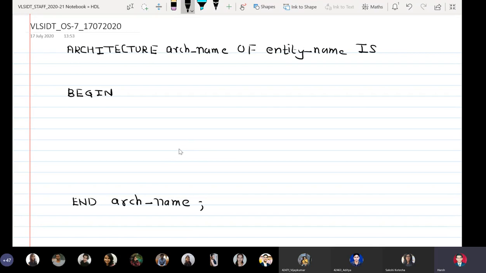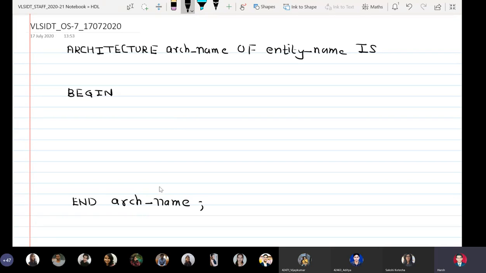Now the rules which are used for giving entity names and signal names, the same rules apply to giving architecture names also. That is, arch_name cannot be the same as a predefined keyword. It cannot start with a numeral, and the only special character which is allowed in an architecture's name is an underscore. Now we will use a standard nomenclature for giving architecture names.